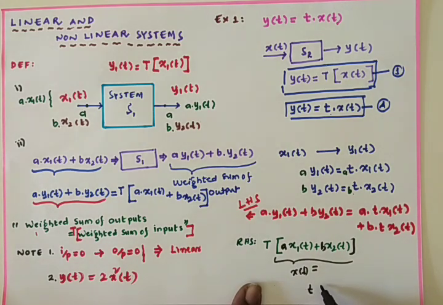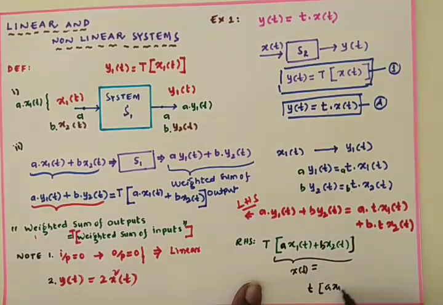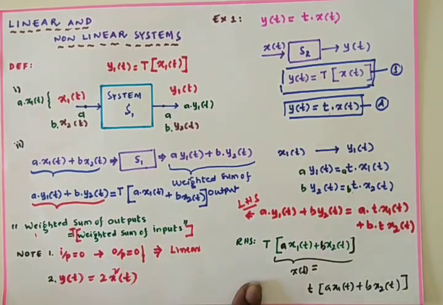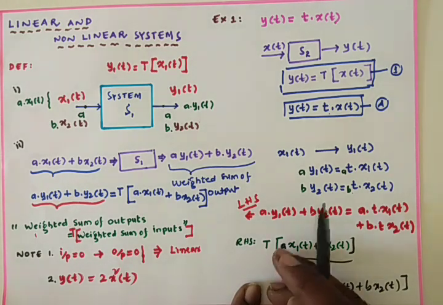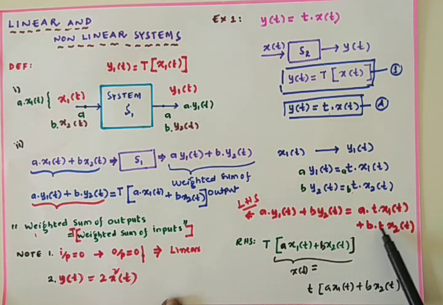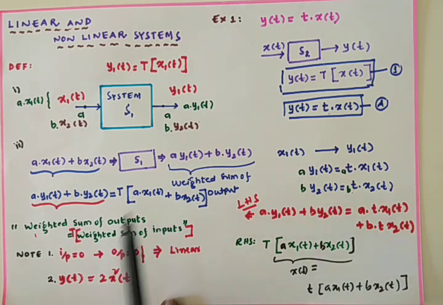In place of x of t, we have A into x1 of t plus B into x2 of t. If I multiply this T with the individual terms inside the bracket, it is A into T x1 of t plus B into T x2 of t. This is the RHS. See this one? The LHS is A into T x1 of t plus B into T x2 of t, and we got the same on the RHS also. So what are we proving now? The weighted sum of outputs is equal to the transfer function applied on the weighted sum of inputs.